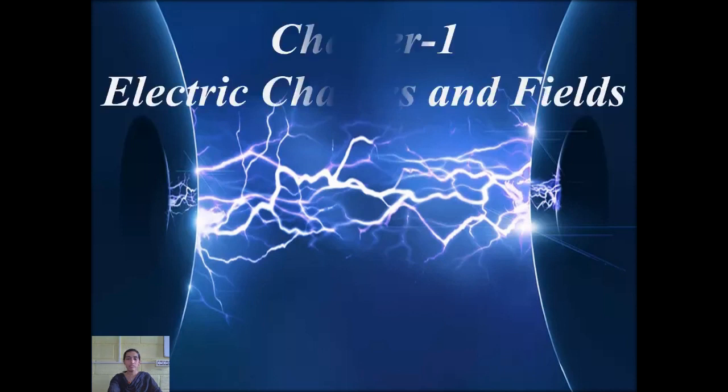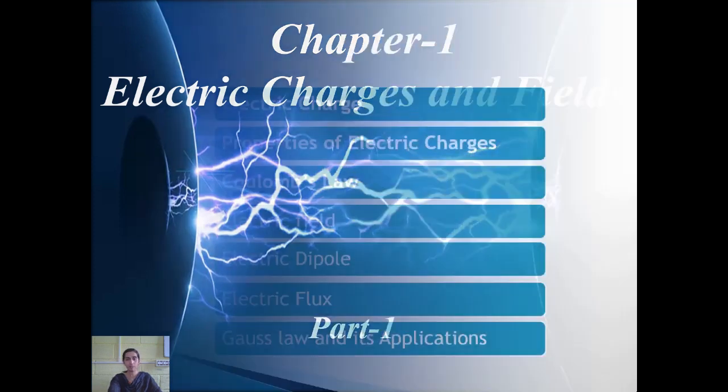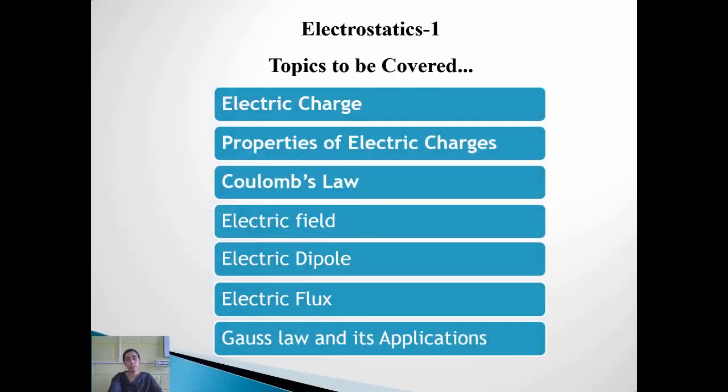So very firstly we will begin with our very first chapter, that is electric charges and fields. In this chapter we are going to cover all these topics, that is electric charge, properties of electric charges, Coulomb's law, electric field, electric dipole, electric flux, Gauss law and its applications.